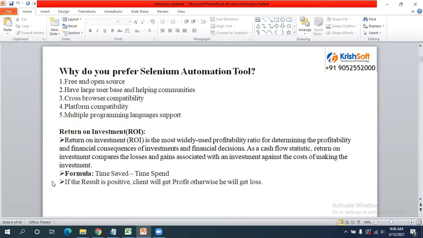The main advantage is that Selenium is open source. You no need to buy anything, because Selenium is completely open source. We no need to purchase anything. So that is the reason Selenium is completely